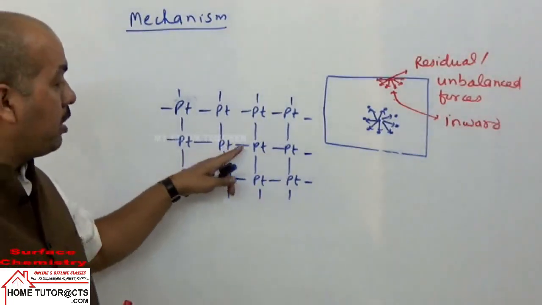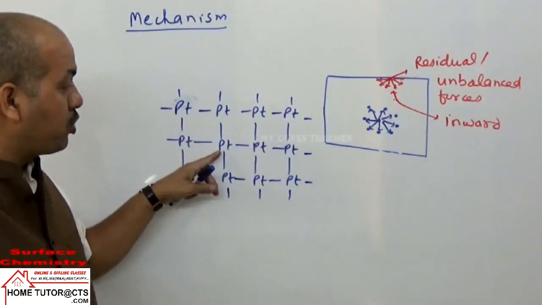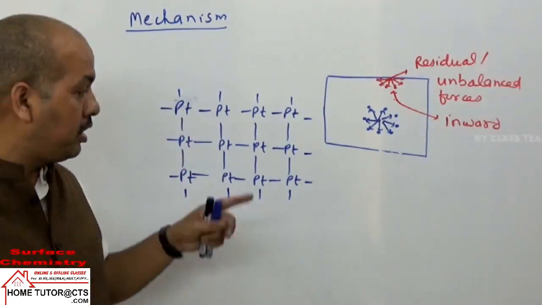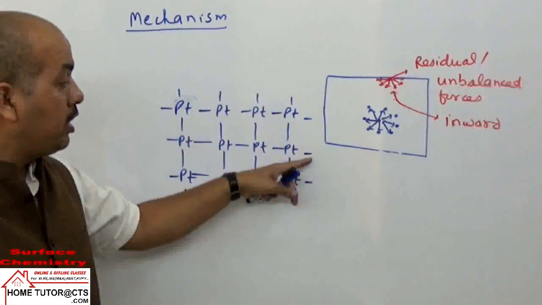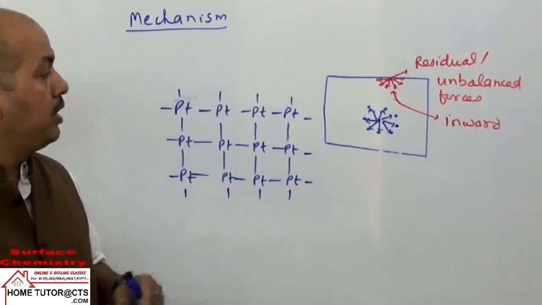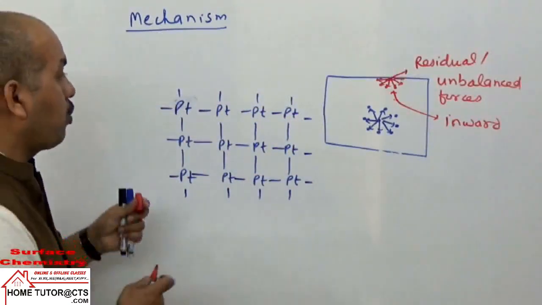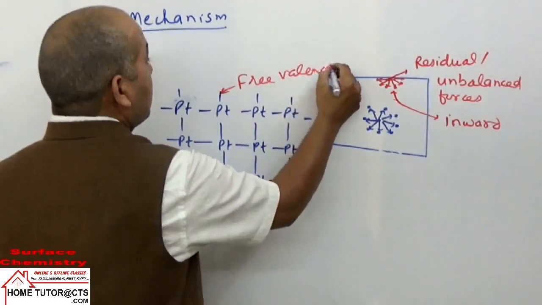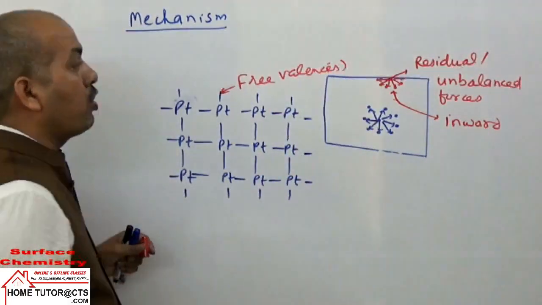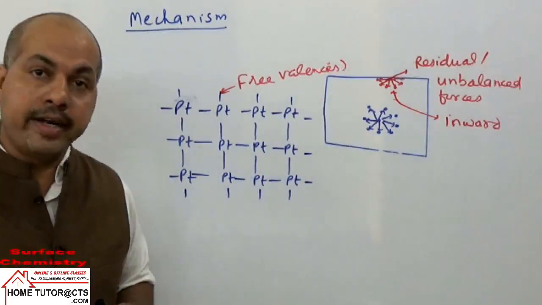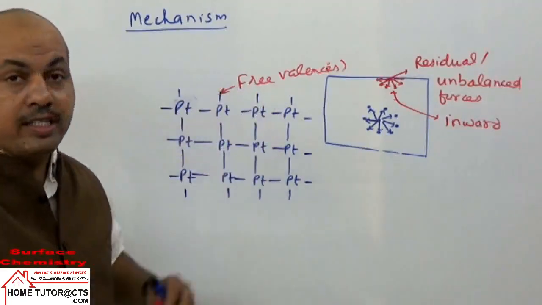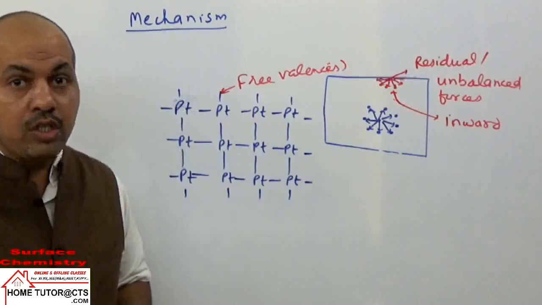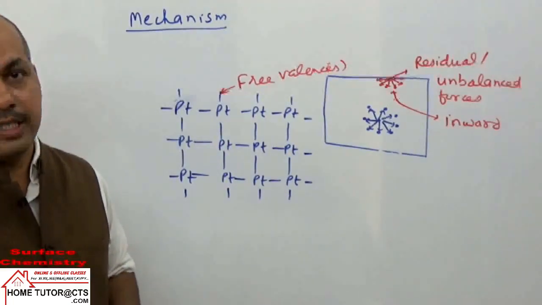The platinum atoms which are in the bulk, in the interior portion of the metal, will have all other platinum atoms surrounding them. But those platinum atoms which are on the surface have some free valencies. These free valencies can cause this residual or unbalanced attractive force. Because of these free valencies, they can attract and retain the molecules of adsorbate on the surface.